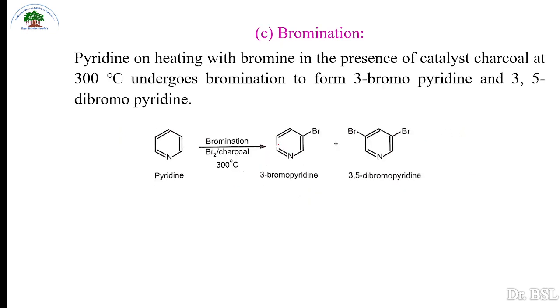Then bromination. Pyridine on bromination with Br2 at 300 degrees Celsius forms 3-bromopyridine and 3,5-dibromopyridine. So monobromination and dibromination also take place in case of the bromination reaction.